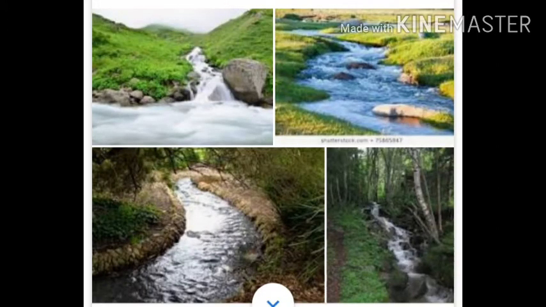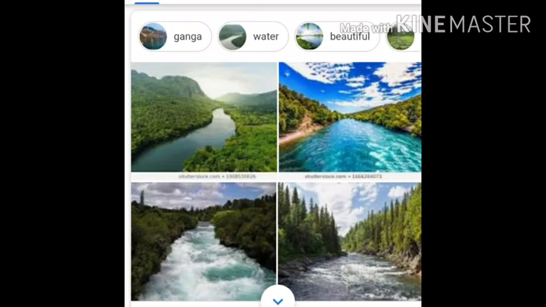Here are given some images of streams. First, I would like to tell you what is meant by stream. Many gullies come together and form a stream. In this picture, there are given some images of rivers. Many streams come together and form a big flow of water. This big flow of water is called a river.